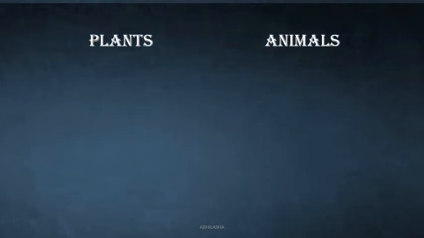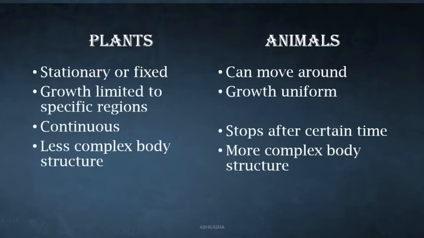Let's compare. Plants are stationary or fixed at a point. They cannot move from one place to another. Animals, on the other hand, move in search of food and shelter. What does this mean? This means that animals need more energy. Plants, on the other hand, can manage with lesser energy, but they need a strong supportive tissue to stand erect. So they have lots of dead tissue which has become hard. Its only function is to provide support to the plant.